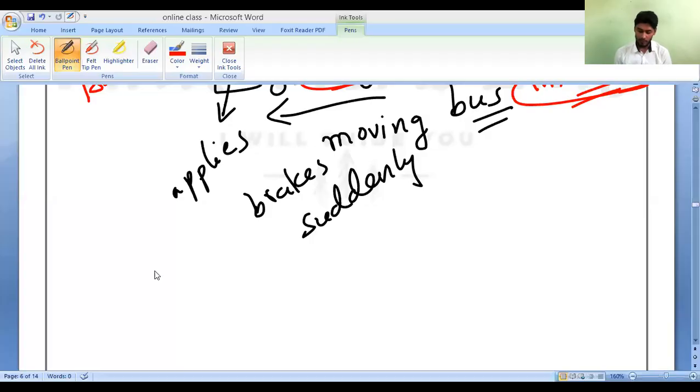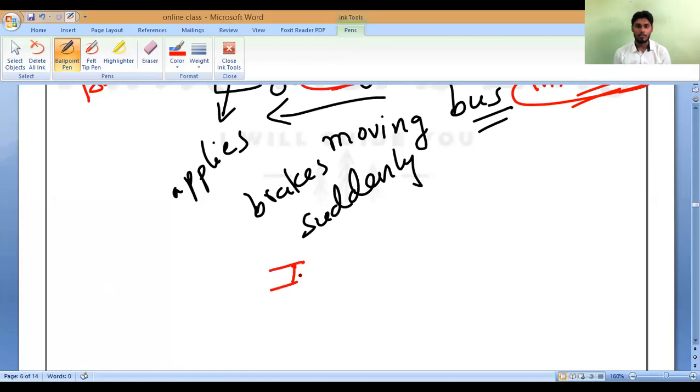So three things you should remember. Inertia will be of three categories. What are they? Inertia of rest, inertia of direction, and inertia of motion. Do you understand? That is what you should remember. So the first one is inertia of rest.